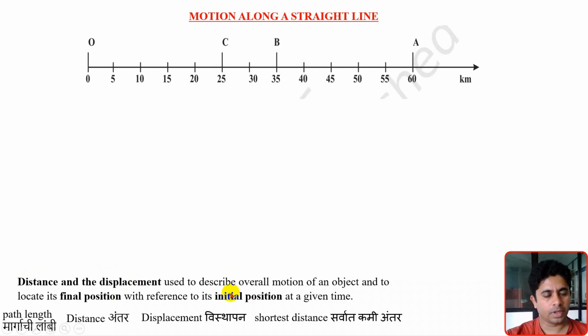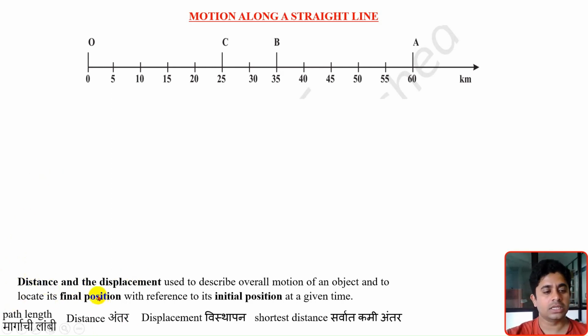We will focus on the initial position and the final position in a particular time interval. Where it is and how it is, those kinds of questions we will answer using distance and displacement.